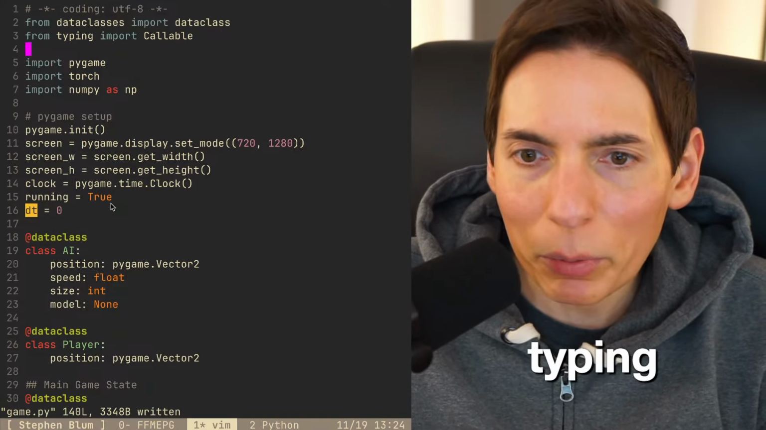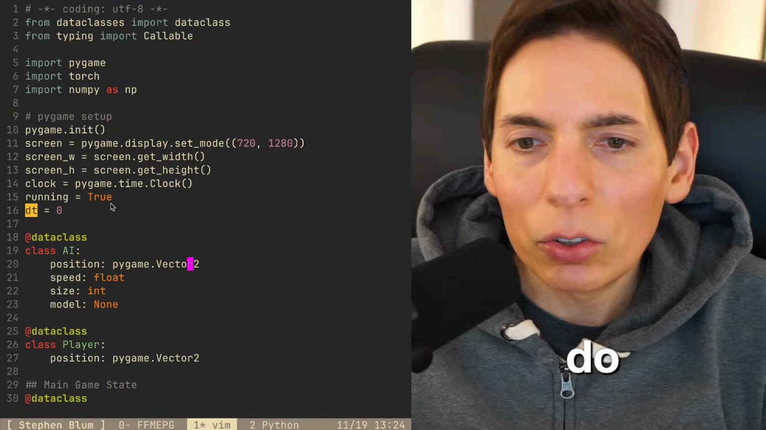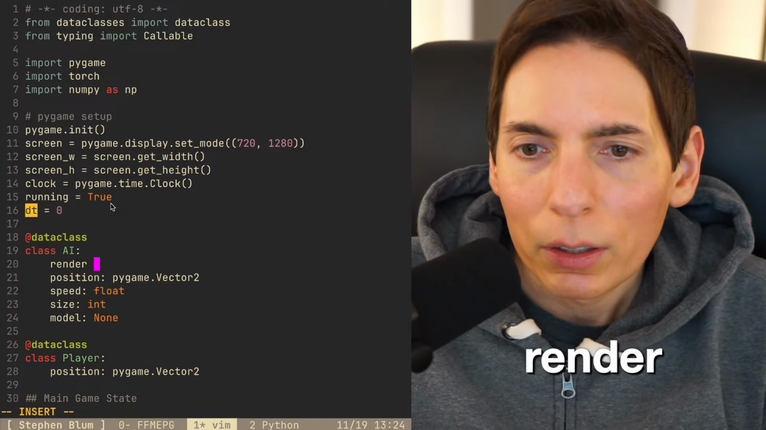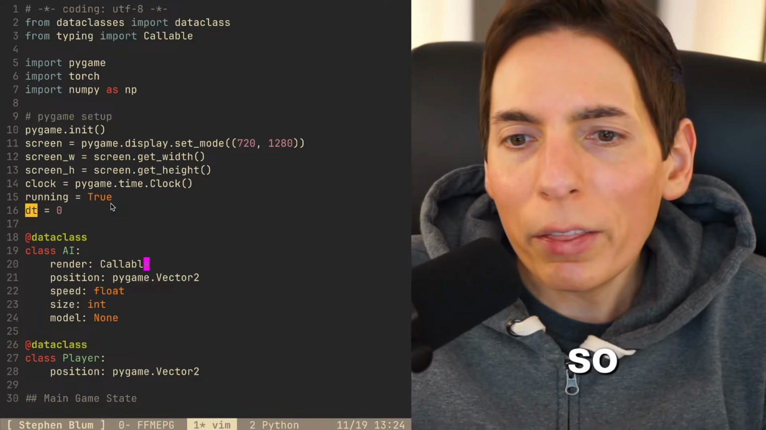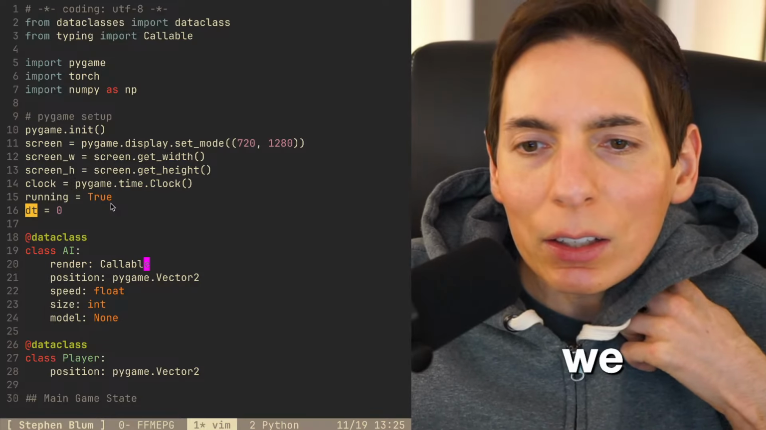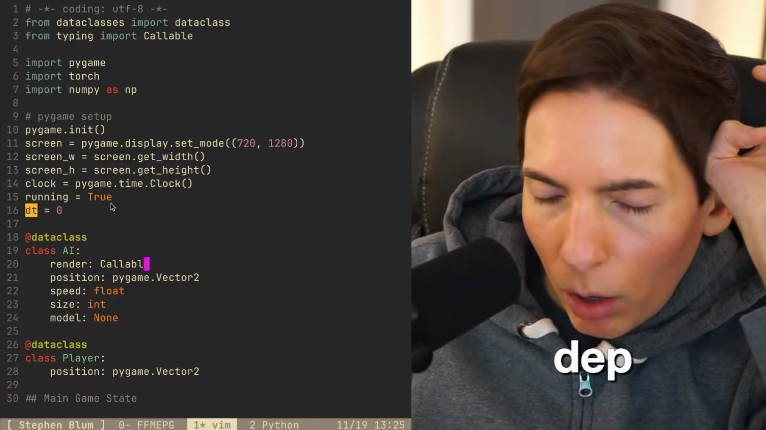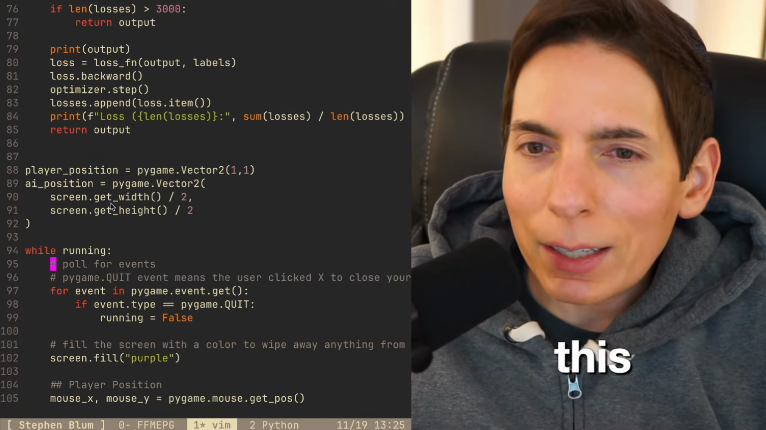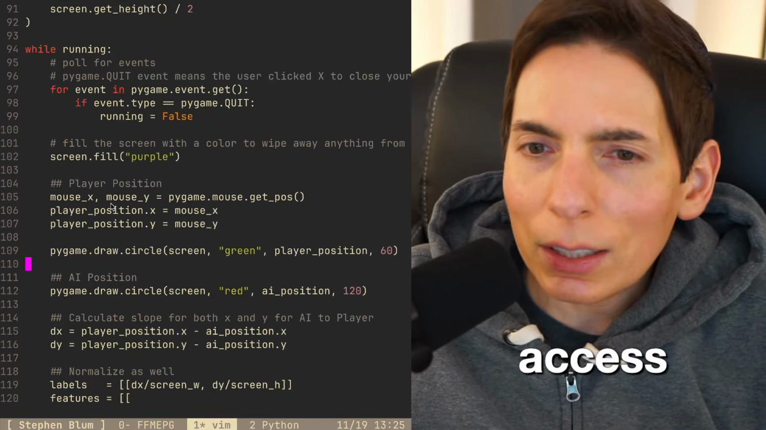From typing import Callable. So now what we can do is have a callable render. The one challenge, though, is that there's a circular dependency problem here, because in order to render, in order to draw this, it needs access. Does it need access? How do we do this?